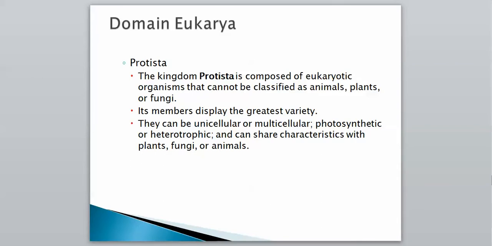So then Protista, again, they're eukaryotic and they're single cells. They're kind of the catch-all group for the eukaryotes. They're the ones that can't be classified as animals, plants, or fungi. And they can be unicellular or multicellular, photosynthetic or heterotrophic, and they can share characteristics with plants, animals, or fungus. So they're, again, the catch-all group.